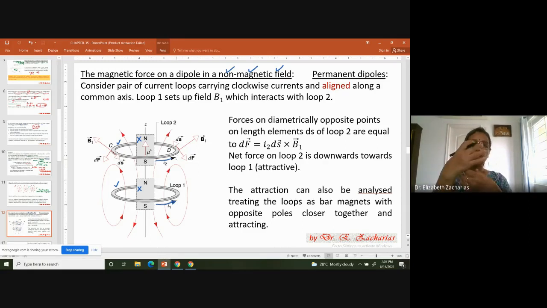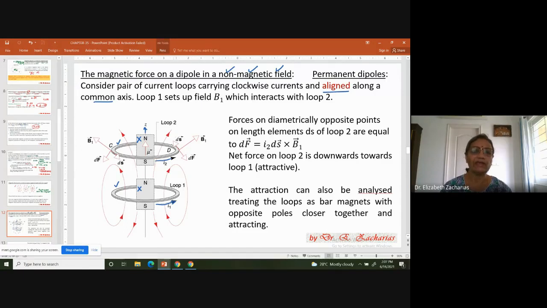They are dipoles. So the first thing that happens is these two will interact with each other and make their dipoles parallel to each other. Why does that happen? That's because of the torque, tau is equal to mu cross B. One loop sets up a magnetic field where the other loop is, so that loop experiences a torque. Therefore, both of them will align themselves along a common axis, and let this axis be the z-axis. Now, let us see what happens next.